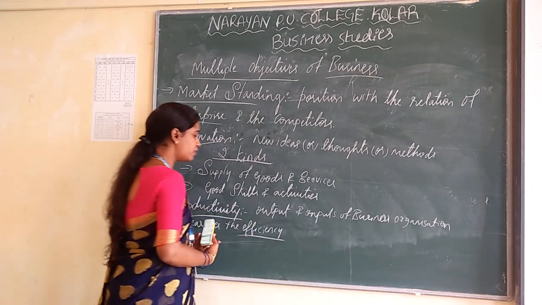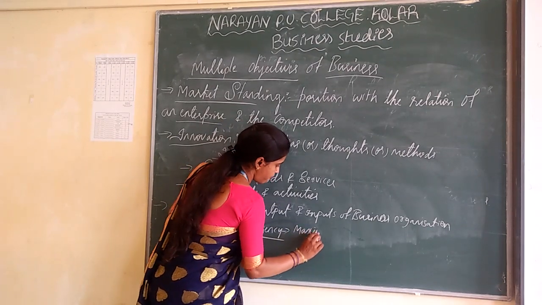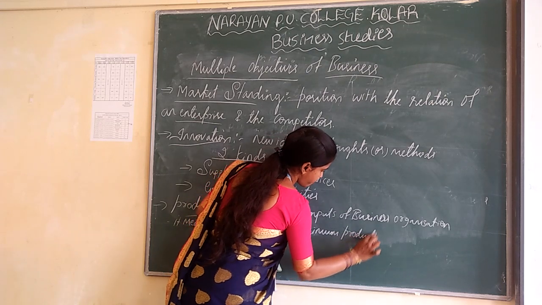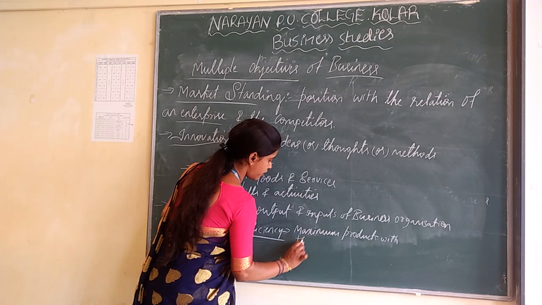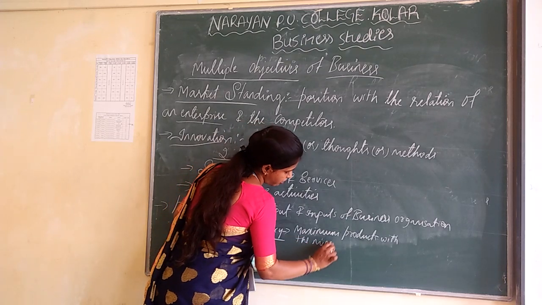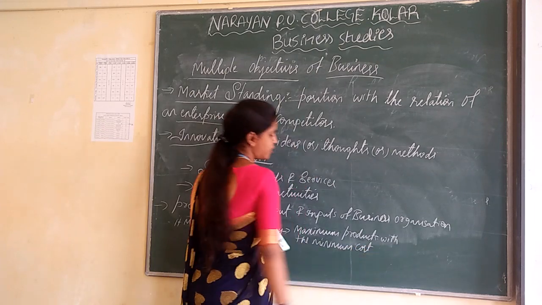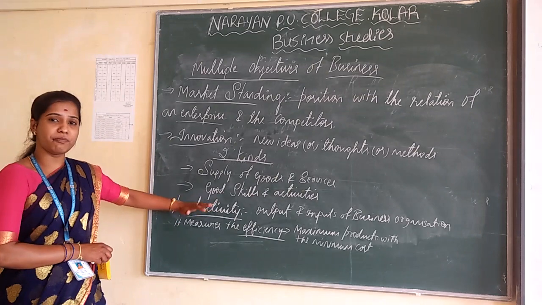Here they are going to complete their work, maximum products with the minimum cost or resources. Here the productivity is going to measure.